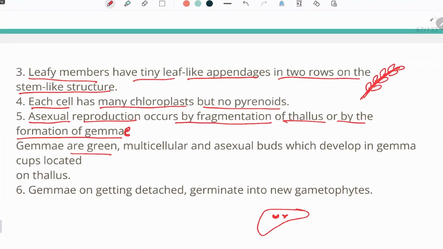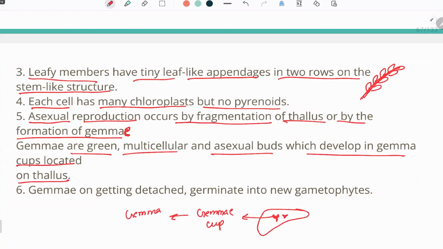Gemmae are green, multicellular, asexual buds which develop in gemma cups located on the thallus. On the thallus, there is a gemma cup inside which gemmae are present. Now, when these gemmae germinate, asexual reproduction takes place. Gemmae, on getting detached, germinate into a new gametophyte.